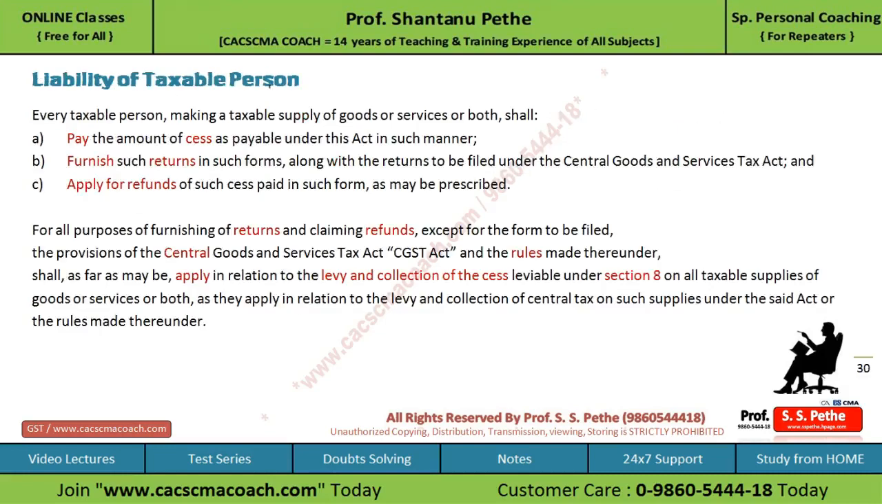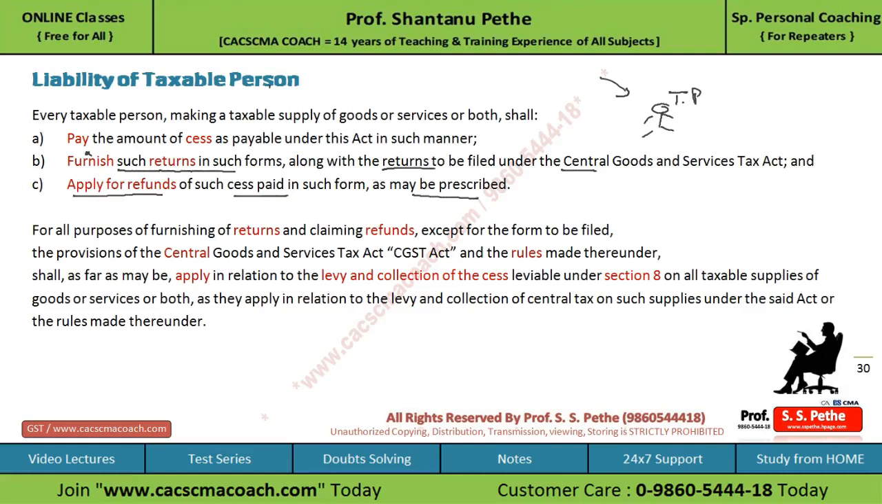Now let's talk about the liability of the taxable person. As usual, whenever the cess is applicable, it is the liability of the taxable person to pay such cess which is payable under this Act, and to furnish such return in such form, along with the return to be filed under CGST, as may be prescribed, and also to apply for refund of the cess paid in such form as may be prescribed. It means if there is a refund due of such cess, whatever he has paid, he can apply for such refund of cess also in such form as may be prescribed.